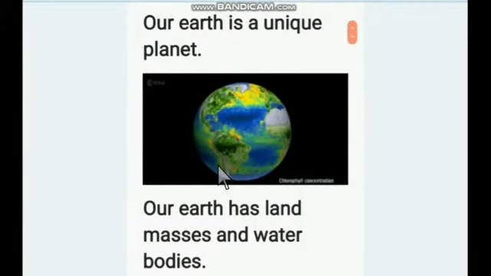Our Earth is a unique planet. Do you know, students, why we call Earth a unique planet? Because Earth is the only planet that has both water and air. Our Earth has land masses and water bodies.